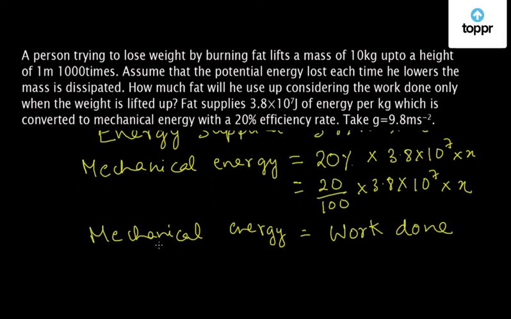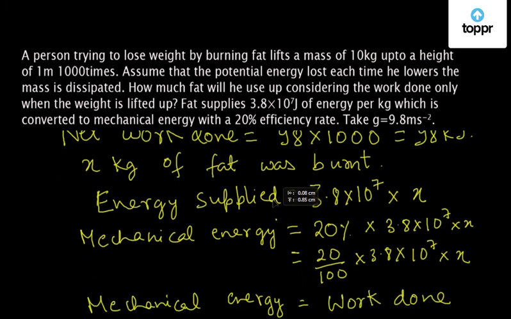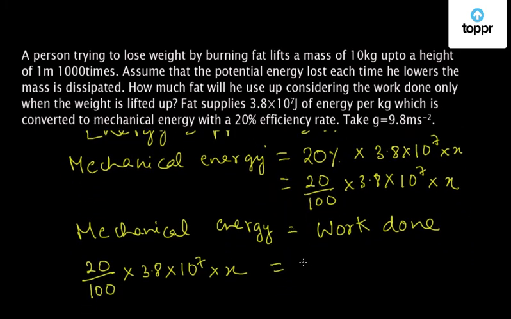So mechanical energy, as we know from here, is 20/100 × 3.8 × 10^7 × x equal to the work done. And what was the work done that we calculated? It was 98 kilojoules. So let us substitute it here: 9.8 × 10^3 joules.